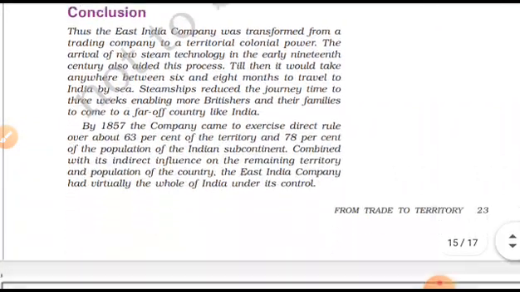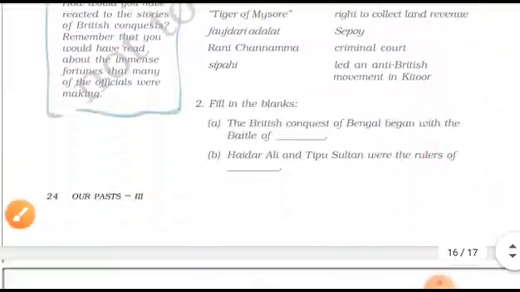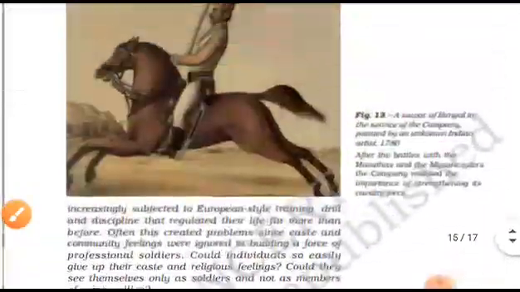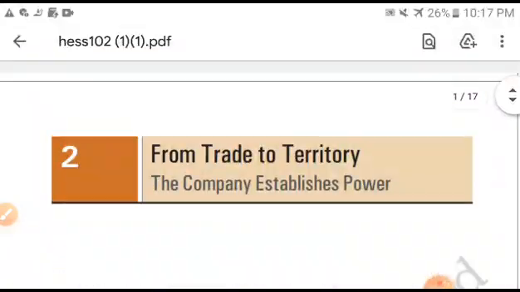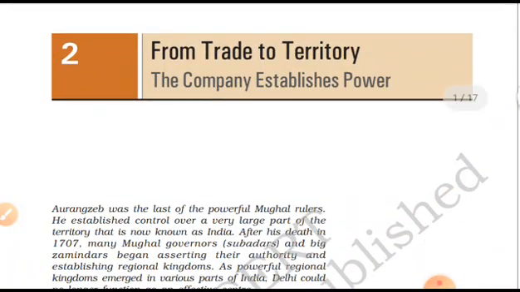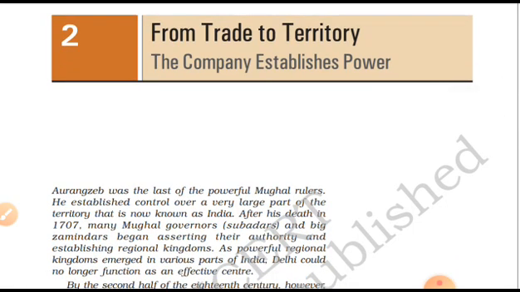Okay guys, so let me clear you with the conclusion. The East India Company came here just to occupy the whole territory, and then they sent two to three governor generals who made plans for how to occupy the whole country. Then the Battle of Plassey and the Battle of Buxar, which were fought against Siraj-ud-Daulah and the Britishers.